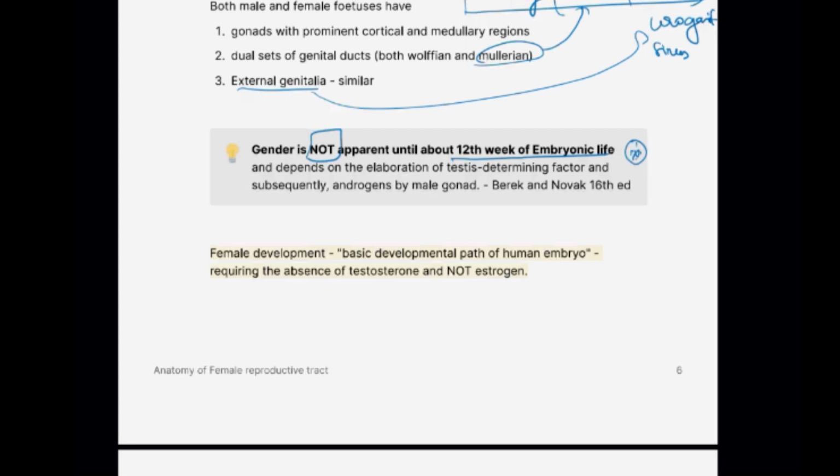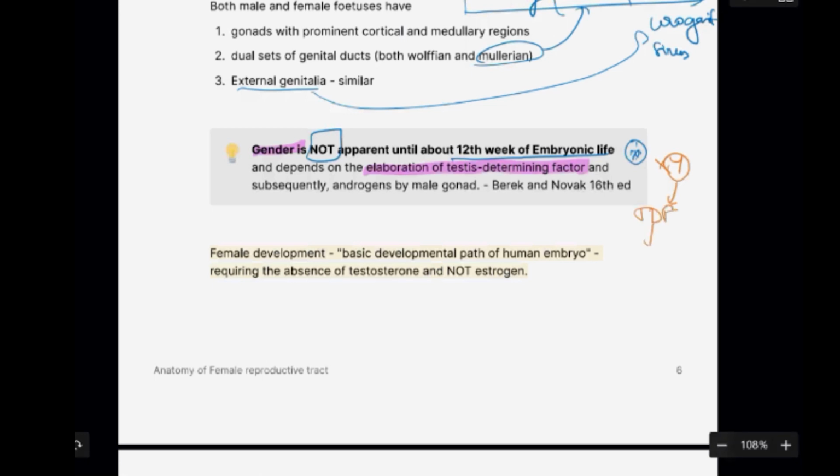And understand one very important point, that gender is actually based on the elaboration of testis determining factor. If the fetus has a Y chromosome, it is going to have something called testis determining factor.